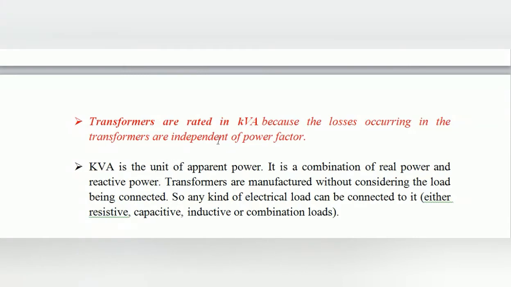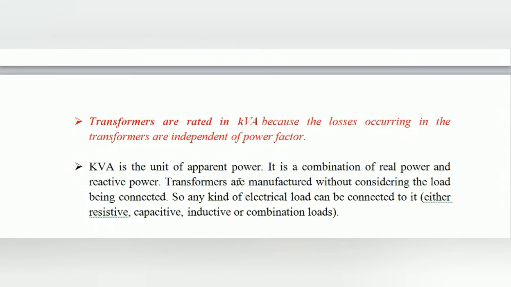So the kVA is the unit of apparent power. It is a combination of real power and reactive power. We can also say VA is nothing but apparent power. The square root of real power squared plus reactive power squared is called the apparent power. That's why the kVA is the unit of apparent power.